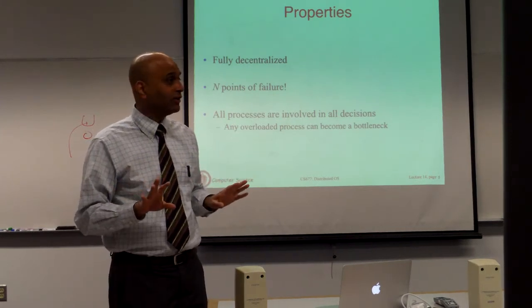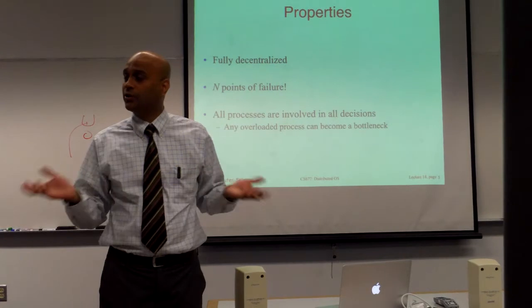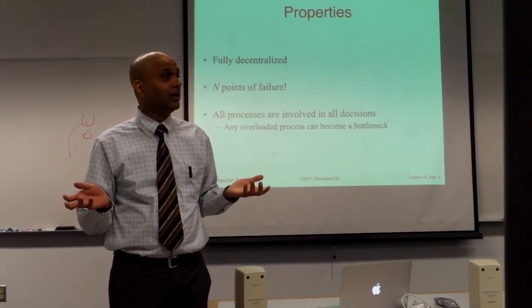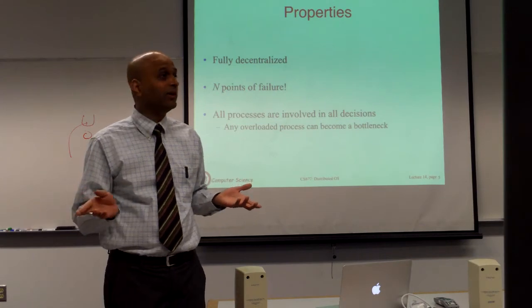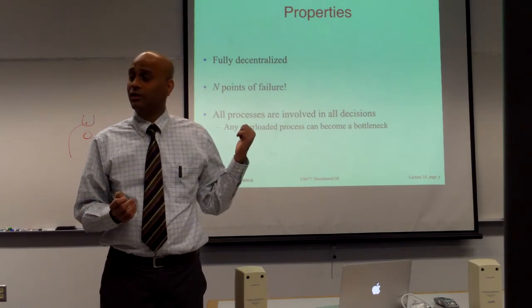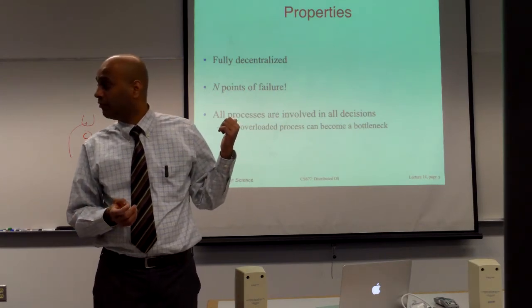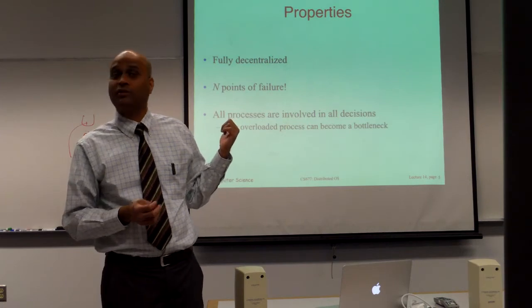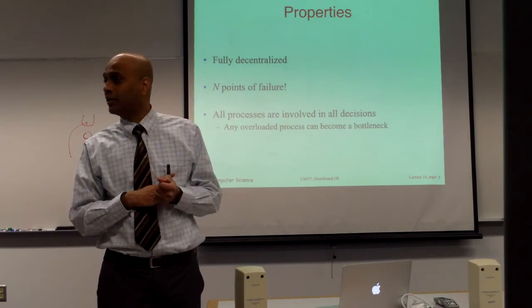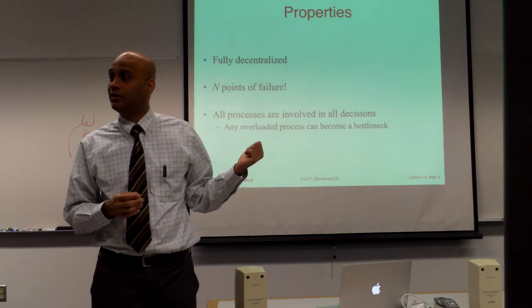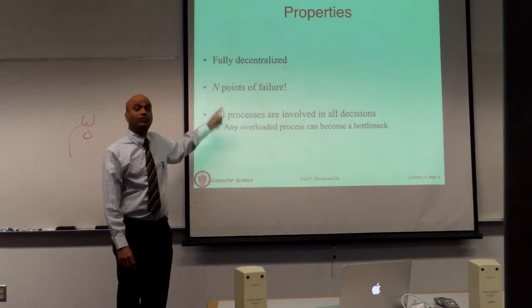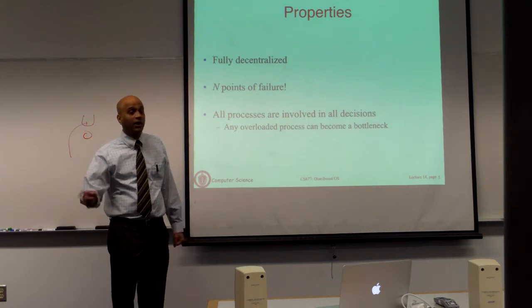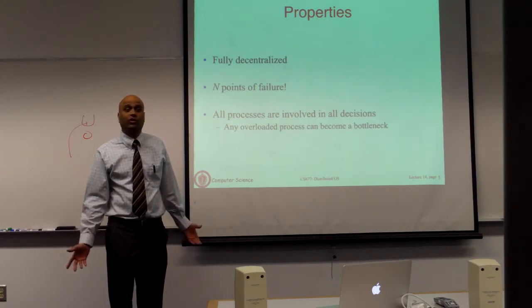By and large, that's not the case. When you take a centralized algorithm and make it distributed, things get better in terms of fault tolerance properties and scalability and whatnot. Here is an exception, where you made the algorithm distributed, saying what if the coordinator crashes, it is a central point of failure, and actually your failure properties got worse, because every process is involved in the decision making, and even if one process is not up, then you cannot make progress.